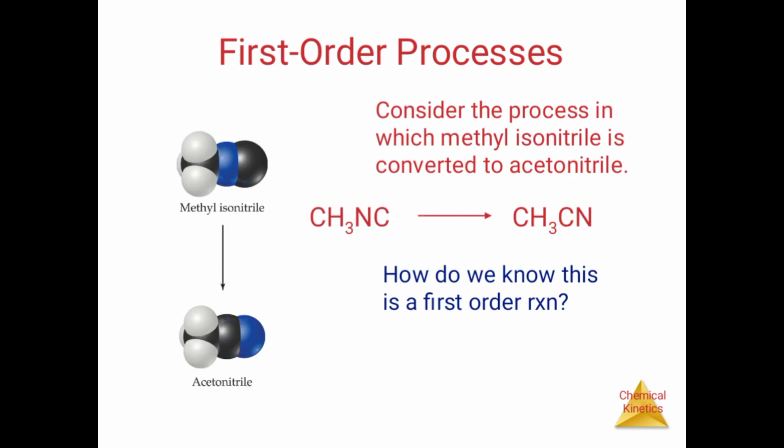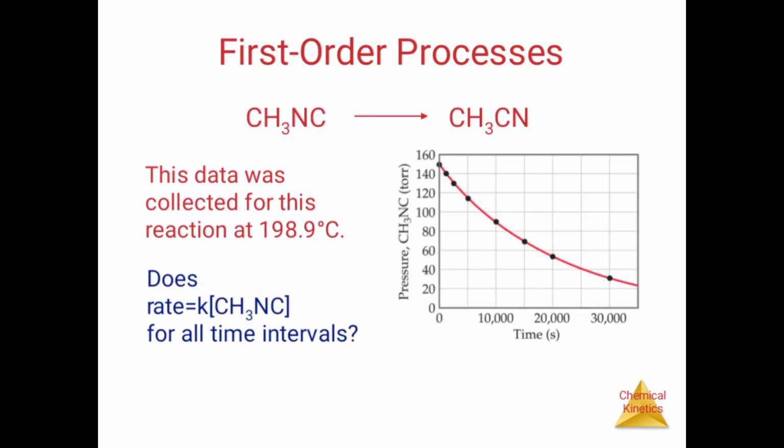First order process example: CH3NC to CH3CN. The methyl isonitrile is converted to acetonitrile. How do we know this is a first order reaction? The methyl isonitrile is converted to acetonitrile.